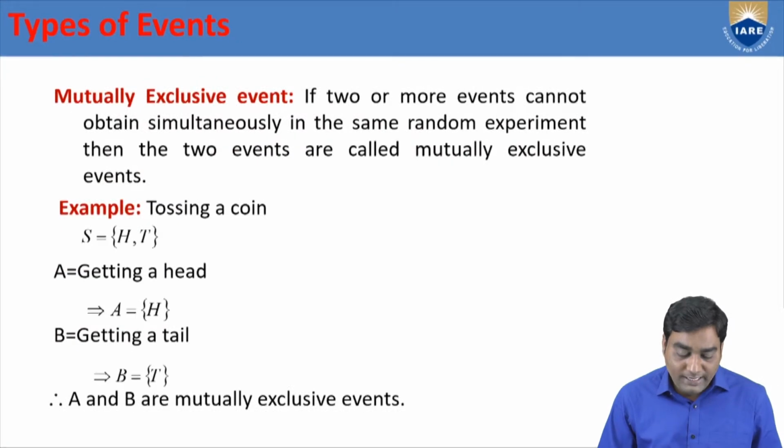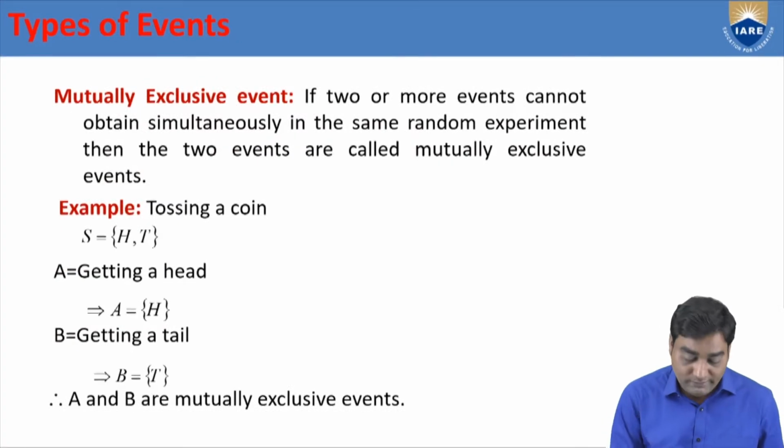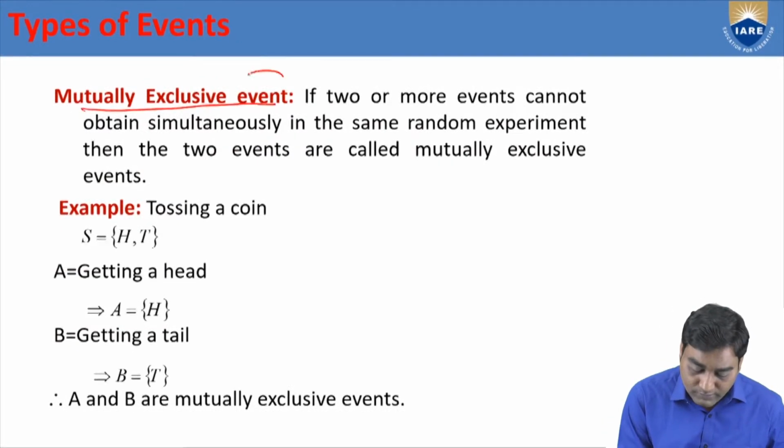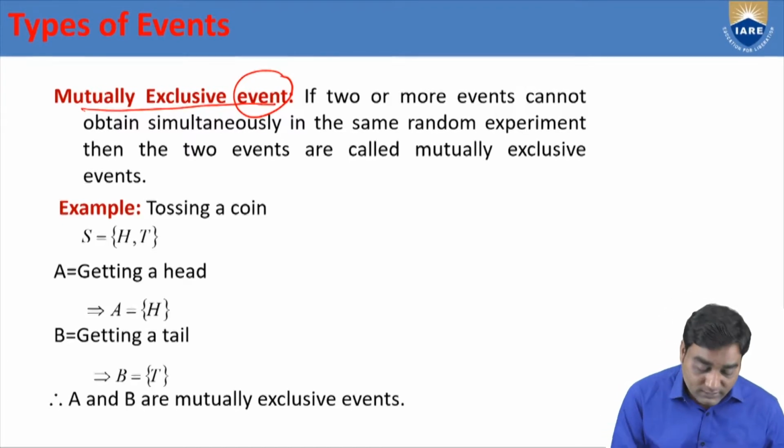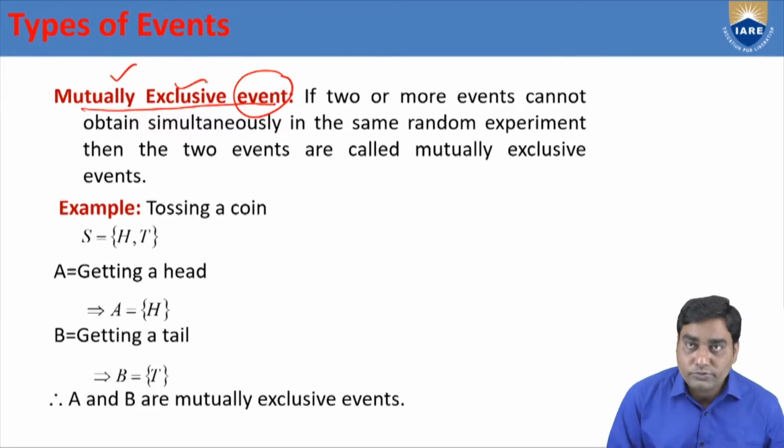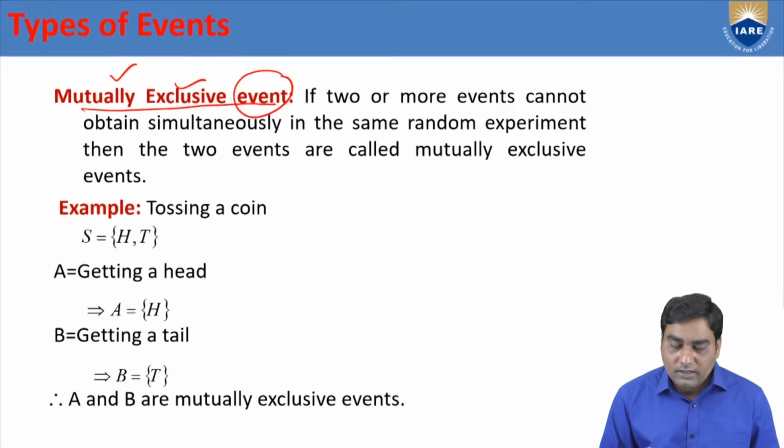Now, mutually exclusive events. We know that an event is a subset, and up to here we have a clear idea. What is mutually exclusive? That means two events cannot happen simultaneously.